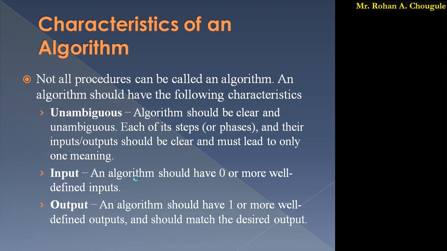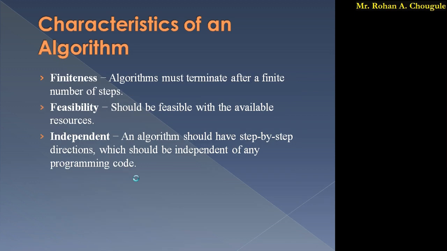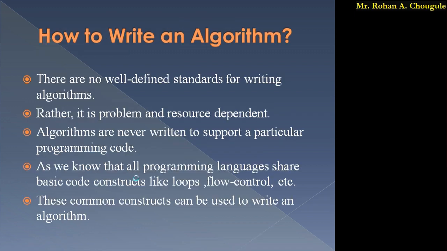Our algorithm should be unambiguous. It should have 0 or more well-defined inputs. It should have 1 or more well-defined outputs. Then finiteness: it must terminate after a finite number of steps. Then feasibility, then independent. So these are some characteristics we have to keep in mind while writing an algorithm. The next one is how to write an algorithm. As I said, there is no standard way to write an algorithm.